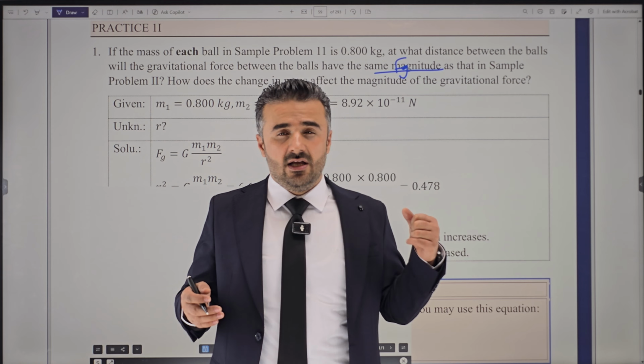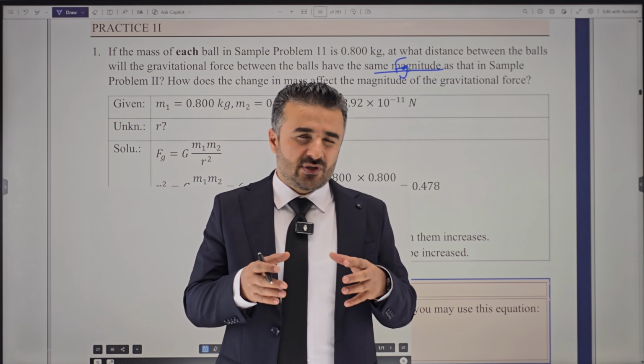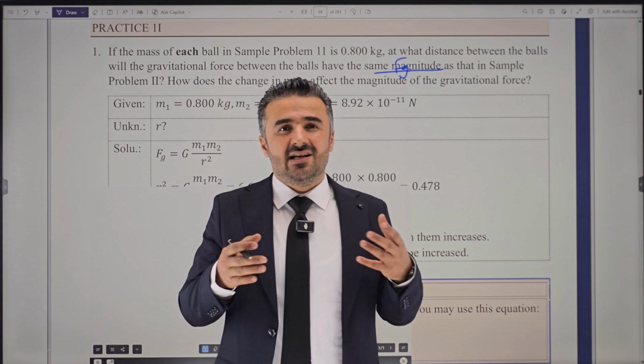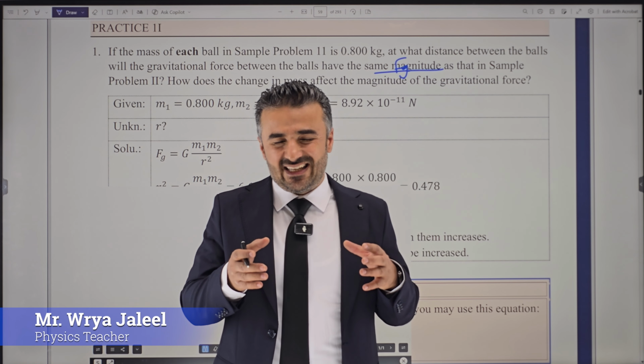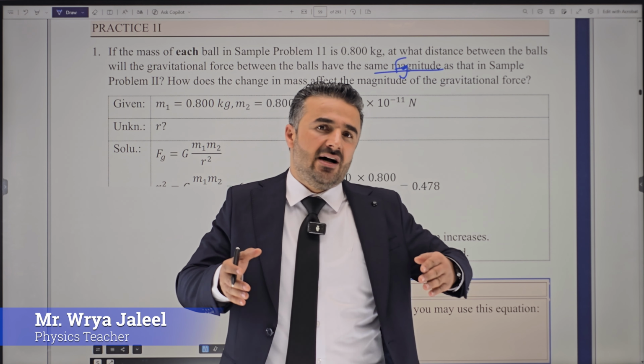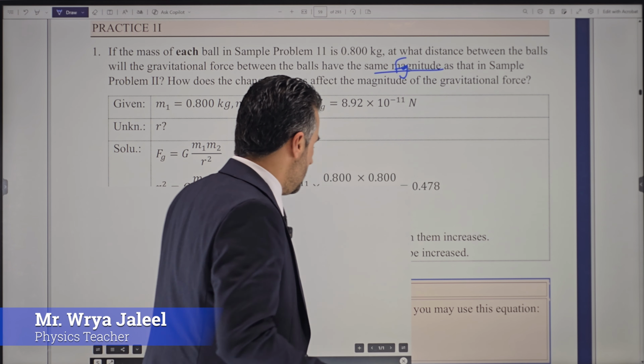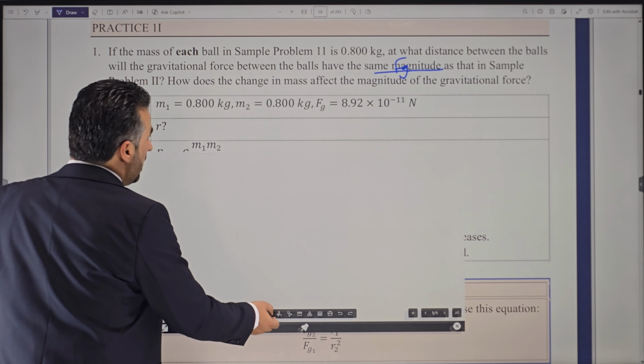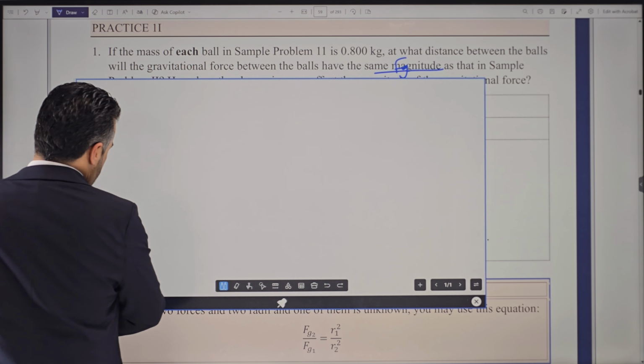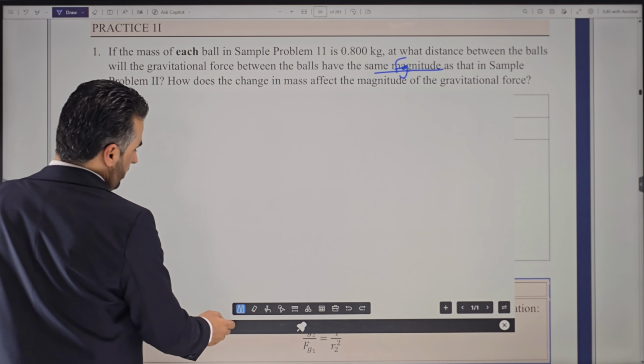But the question says, what if the gravitational force is the same? And the mass got larger here. In order to keep the same force, we'll have to move the masses further apart to keep the same gravitational force. So how far should the two masses be in order to keep the same force at this point? So we're just going to do this one too.